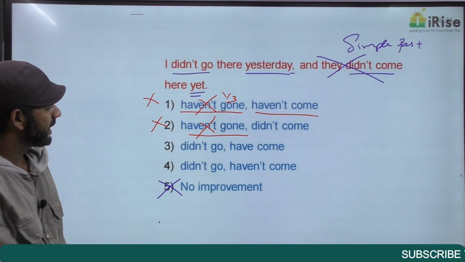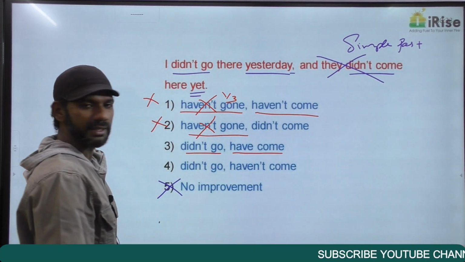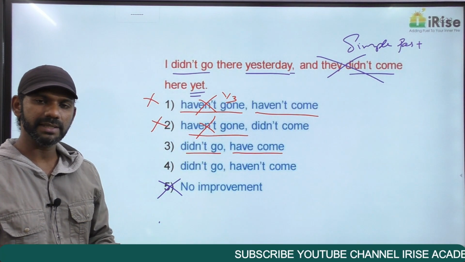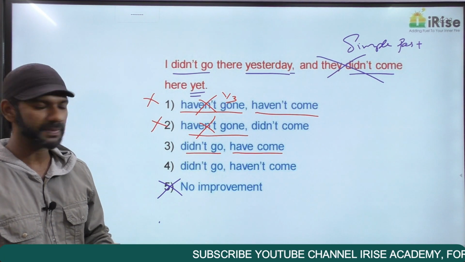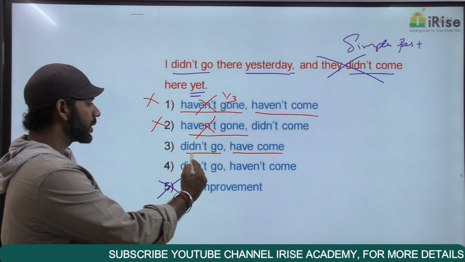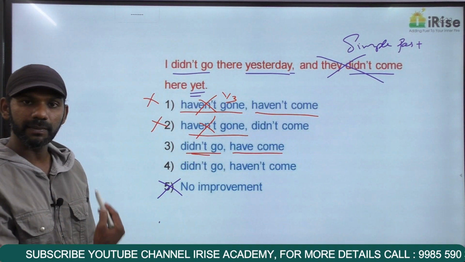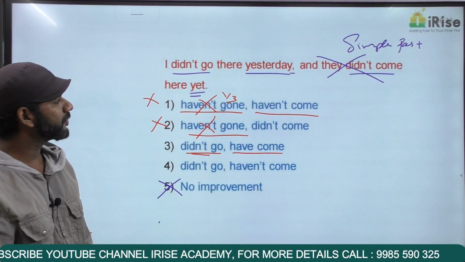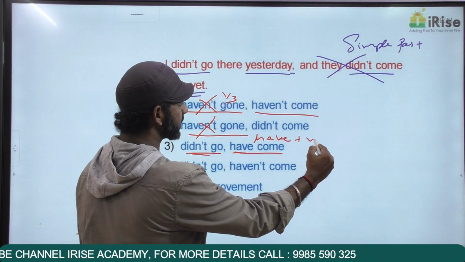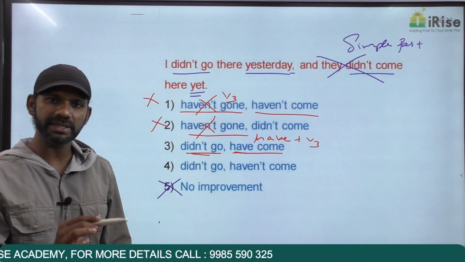Come to the third one. I didn't go there yesterday and they have come here yet. Didn't go is simple past and we can use simple past when the time of the past action is mentioned. The time of the past action is mentioned here, yesterday. Didn't go is simple past, completely fine. The first idea is okay. Now think about the second idea. They have come here yet. Have come is have plus V3, present perfect. Yet comes in present perfect. So that concept is completely fine.